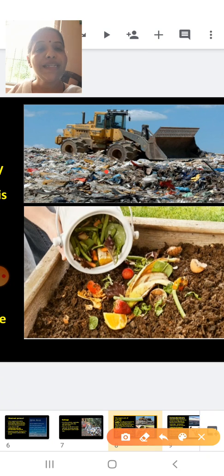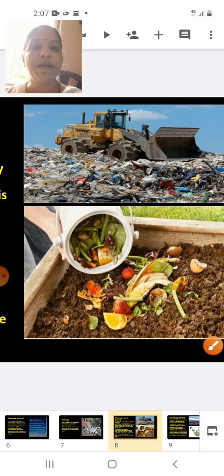Okay, next picture which you are seeing is that of a compost, which is usually carried out in the villages. All the vegetables and all the domestic waste, biodegradable domestic kitchen waste is collected and put into a pit and again covered by soil, watered regularly, and we wait for 1 to 1.5 months for the substance to get degraded so that it will result in the formation of a very good manure. Okay, so this is composting.